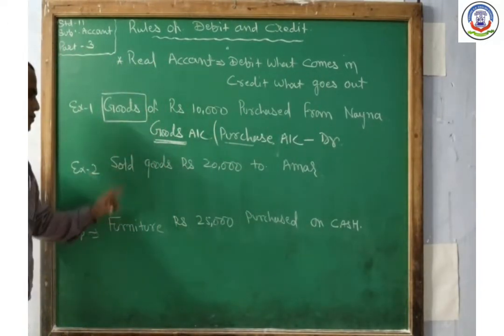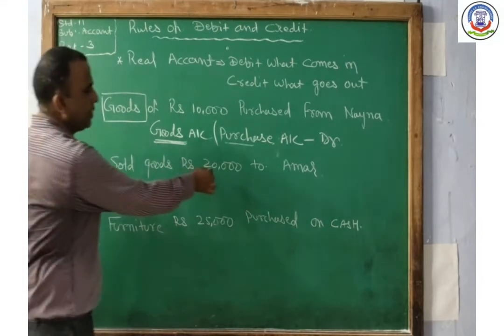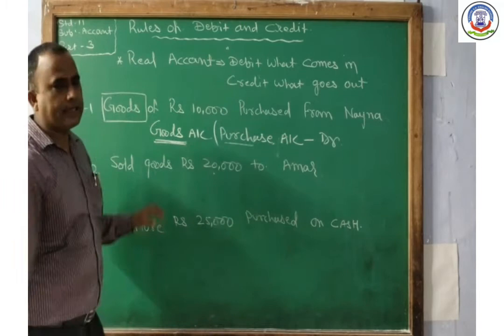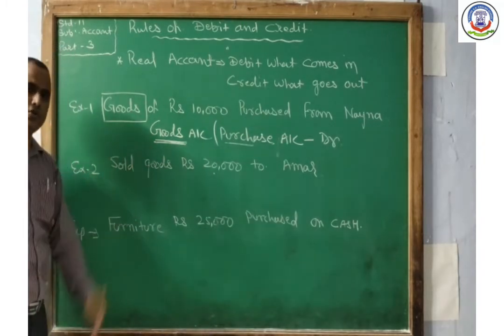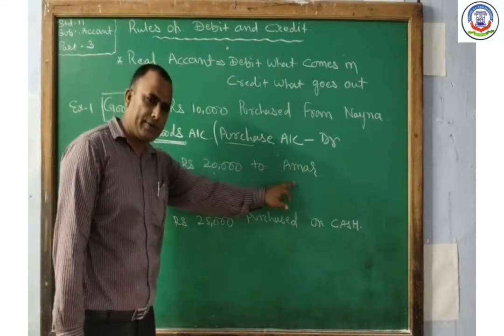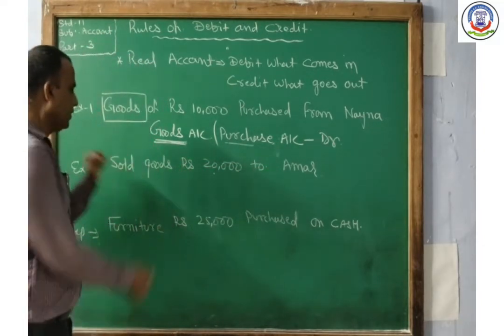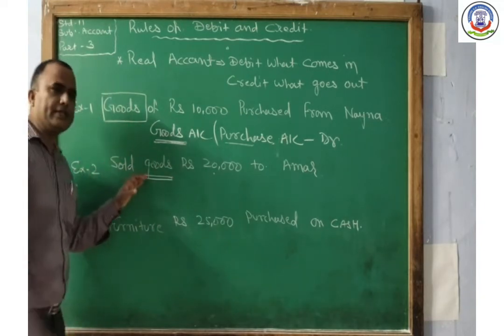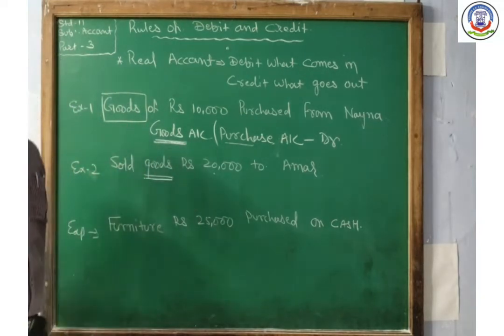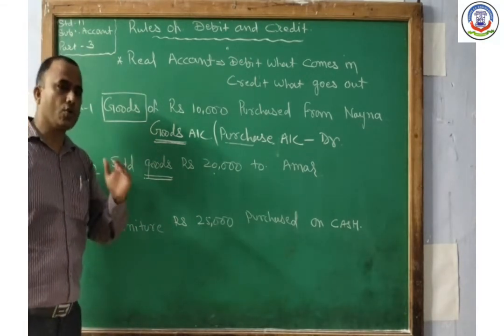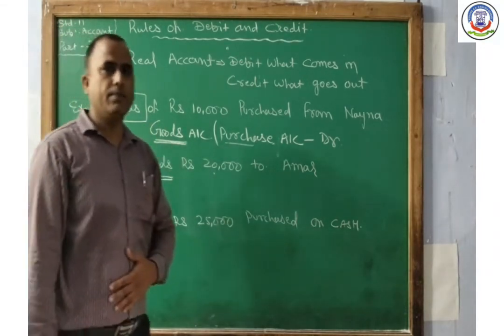Next one is there, sold goods rupees 20,000 to Amar. In this given transaction, we sold goods to Amar on credit because the name of the person is given, but the name of the goods is also given. So goods is our current asset. So whenever we sell goods, that means goods goes out from our business.